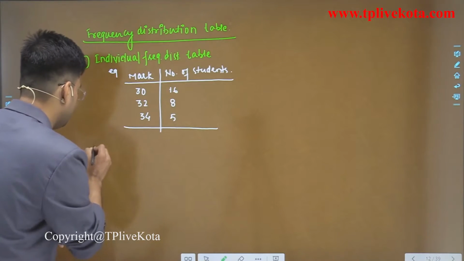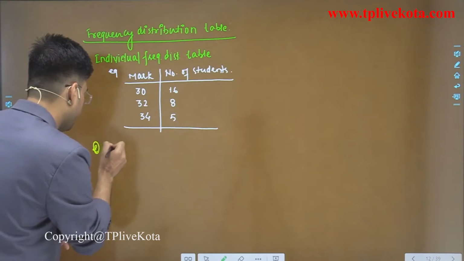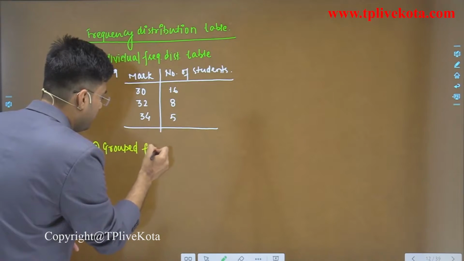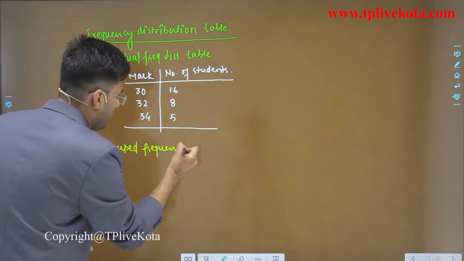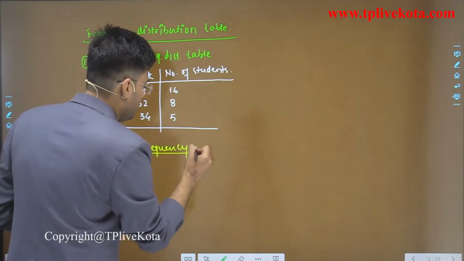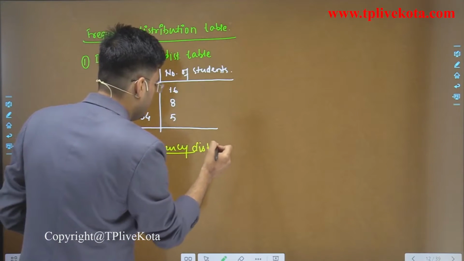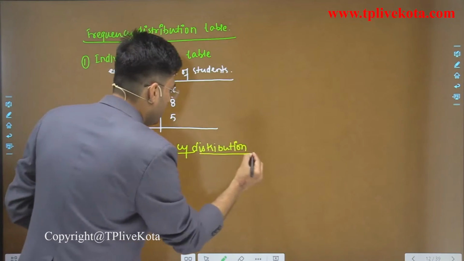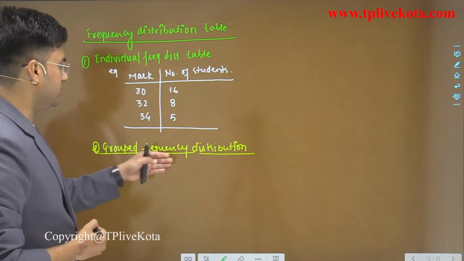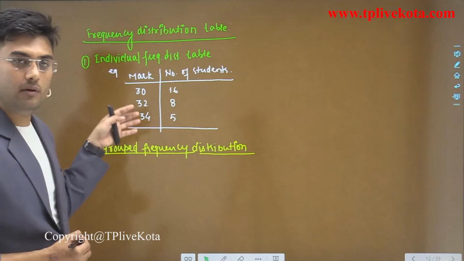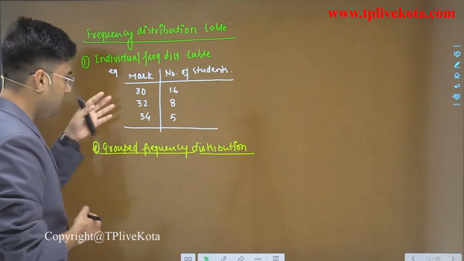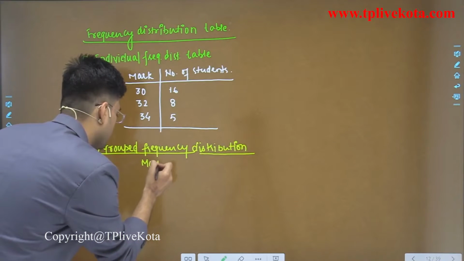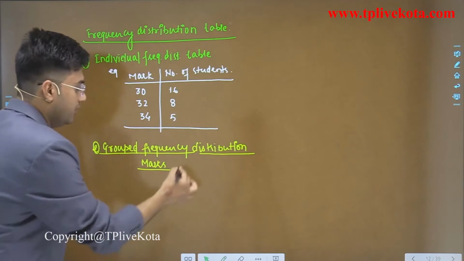Second is grouped frequency distribution. We use grouped frequency distribution when we have more variates. So here we use classes.